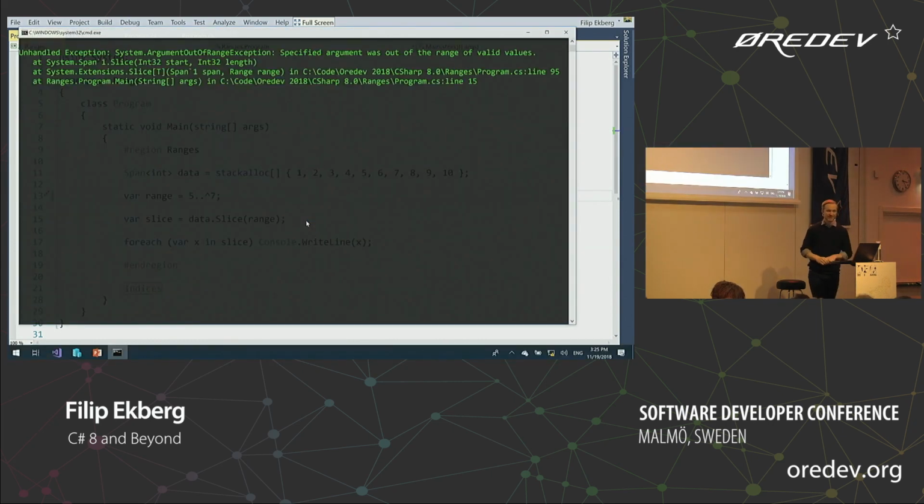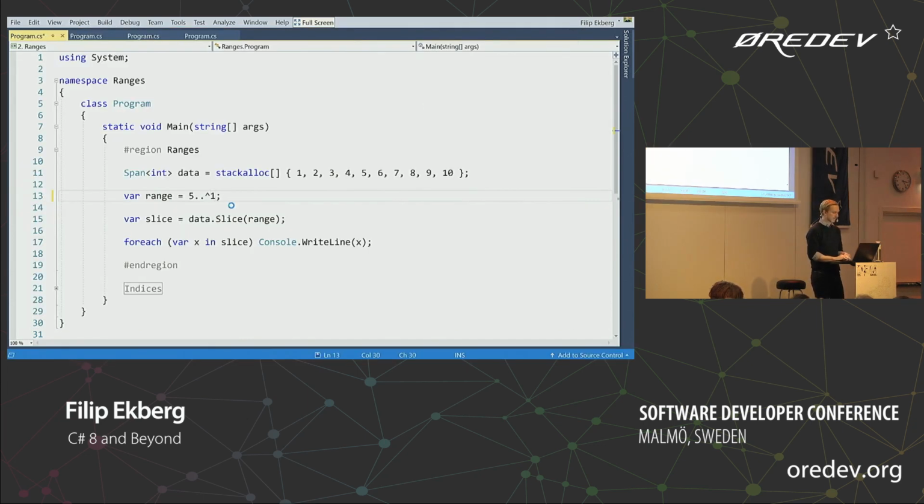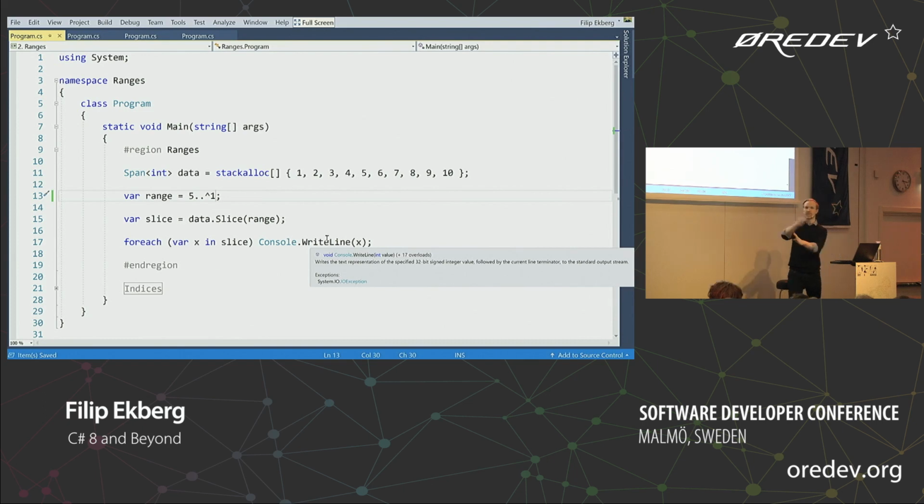Right? What happens if I do this? Haven't actually tried that. So that doesn't work. That's good. Because it wouldn't make any sense to ask for that number, right? So we can't ask to start at the 5th and then go backwards. That wouldn't make any sense.